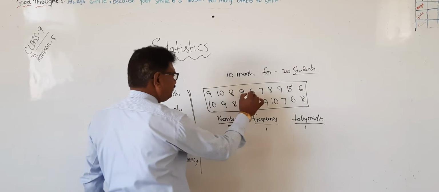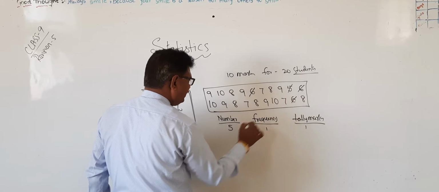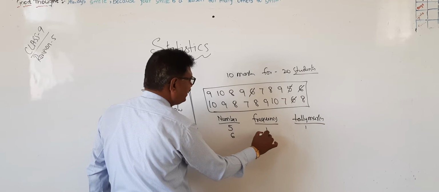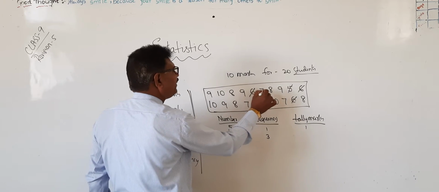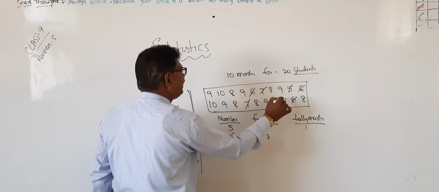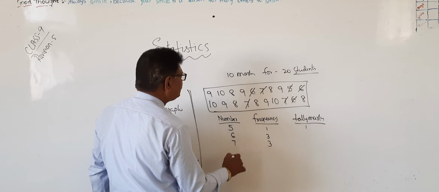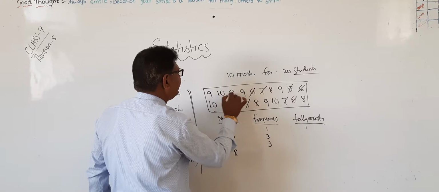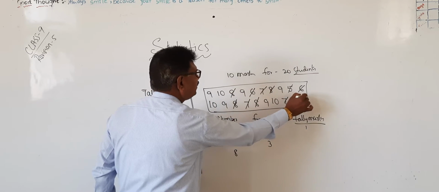Next, 6: one, two, three times. So the frequency of 6 is 3. Now 7: one time, two times, three times. Next 8: five times.